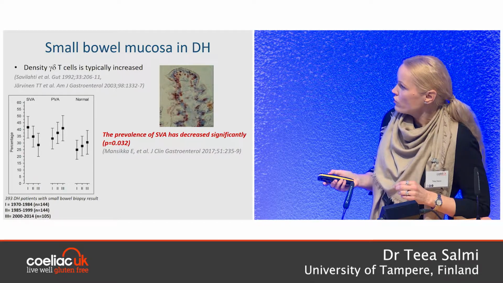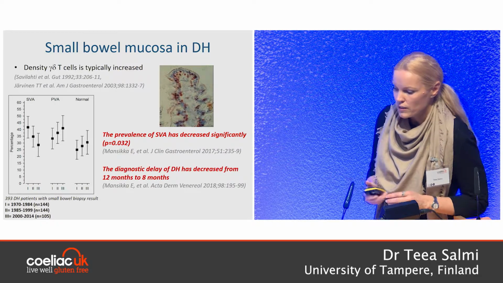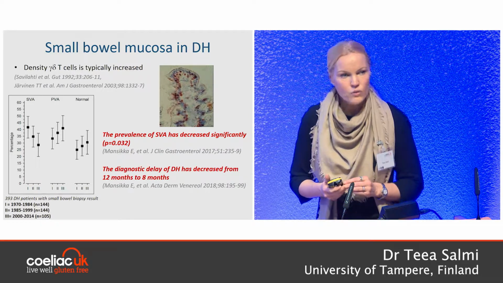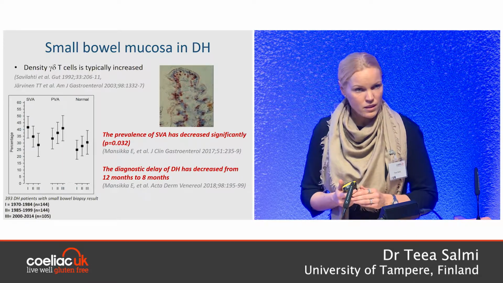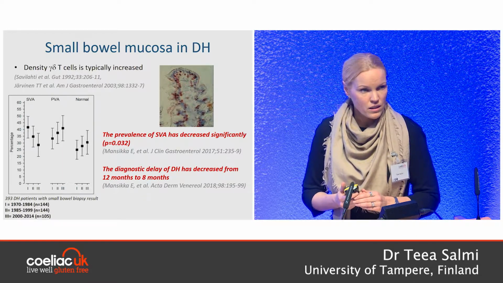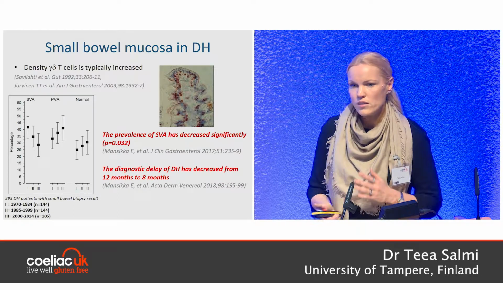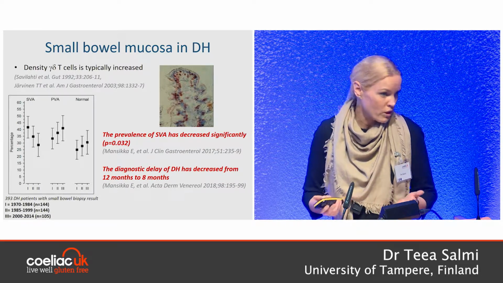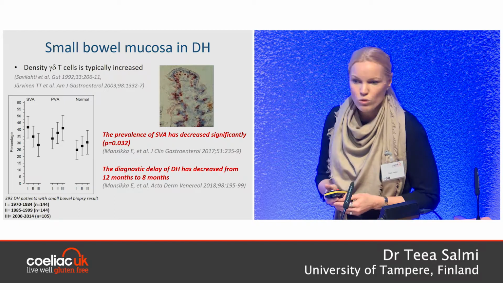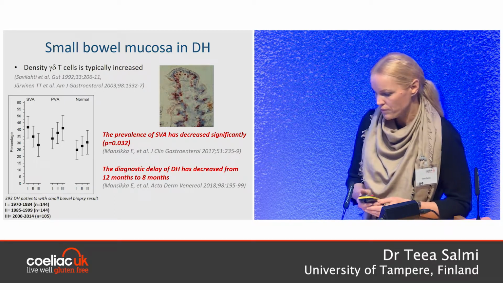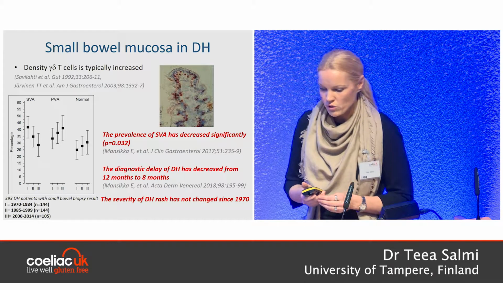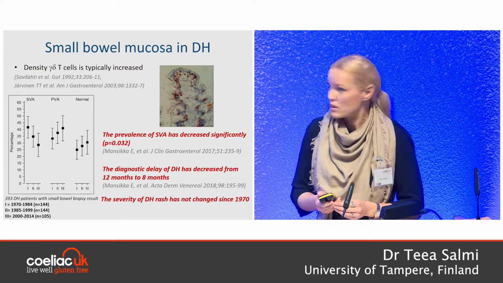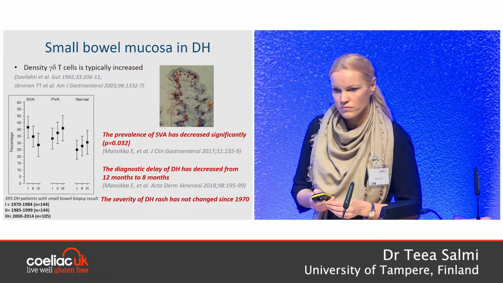And we have also shown quite recently that in Finland the diagnostic delay of Dermatitis herpetiformis has decreased from 12 months to 8 months since 1970s. So DH cases are nowadays diagnosed earlier, so that's probably the reason why the small bowel mucosal lesion is less severe. However, we have also shown that the severity of DH rash has not changed in Finland since 1970s.